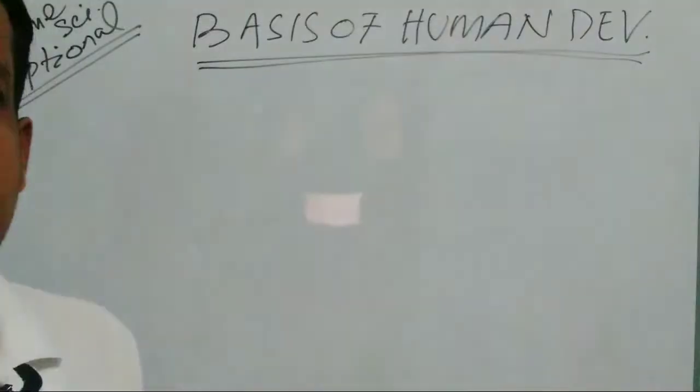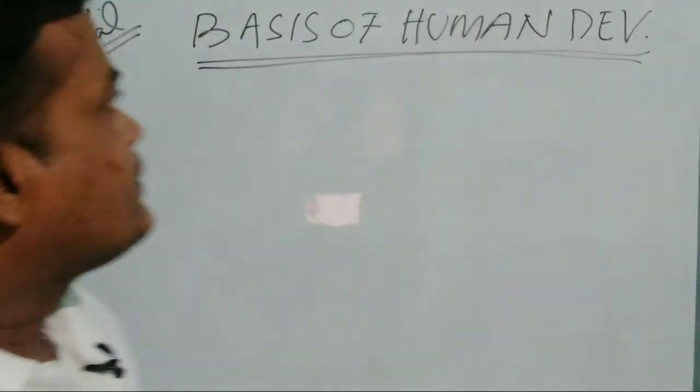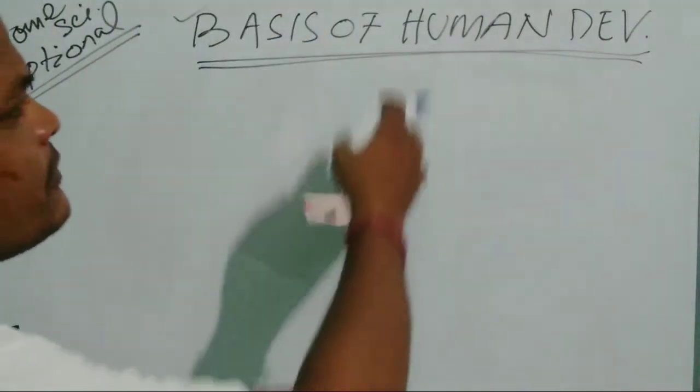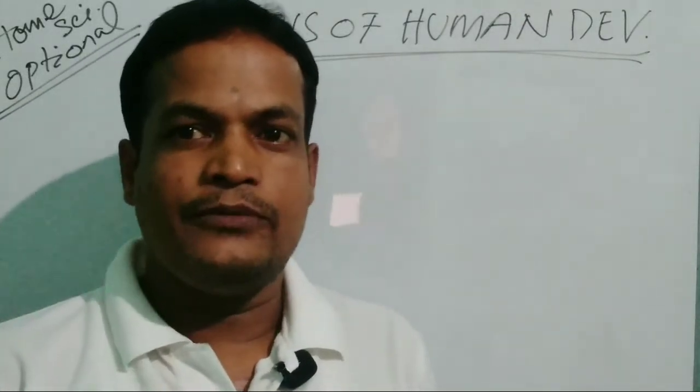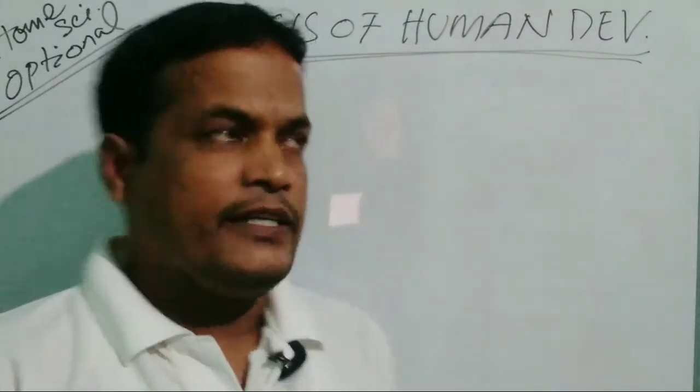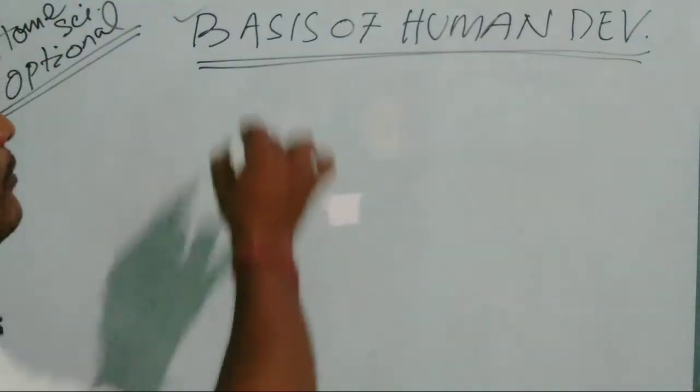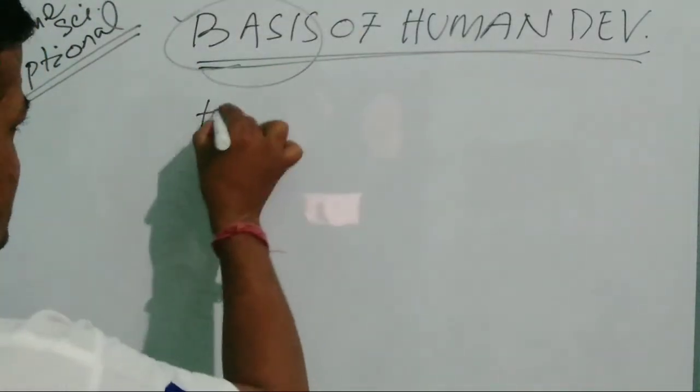So let us see how the stages go. Let us write some notes about this basis of human development. Okay friends, let us come to this chapter, basis of human development. We are going to write some notes about it. As I have discussed with you, human development starts with fertilization.